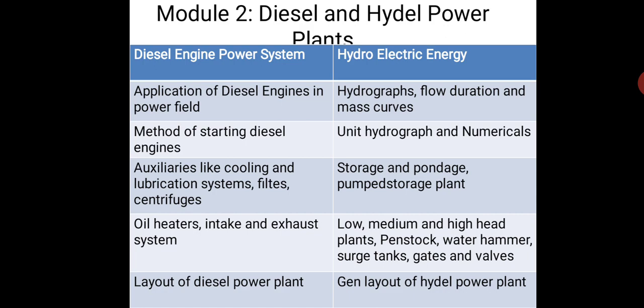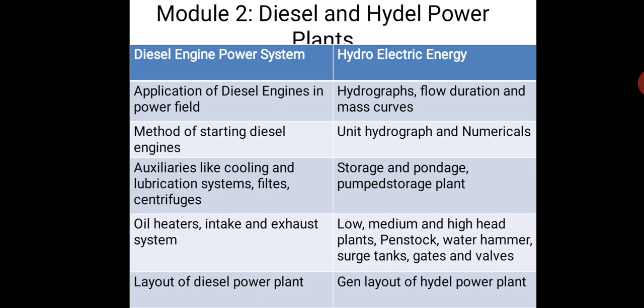Then you have got module 2, that is diesel and hydro power plants. In diesel power plants, we will see the application of diesel power plants. Then we will also see the method of starting the diesel power plants. Then auxiliary systems like cooling, lubrication system, filters, centrifuges and all. Centrifuge is also for cleaning the lube oil. Then oil heaters, intake and exhaust system, air intake system and exhaust systems we will see. And lastly we will see the layout of the diesel power plant.